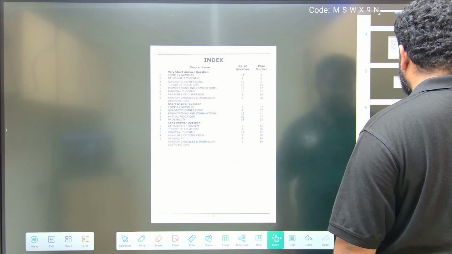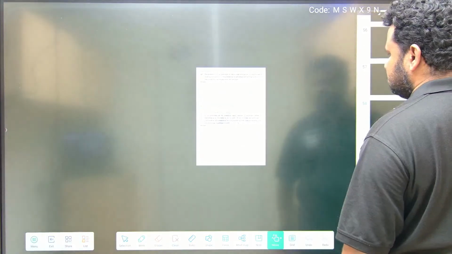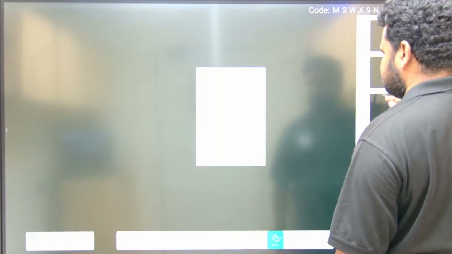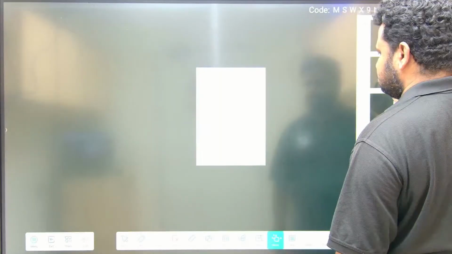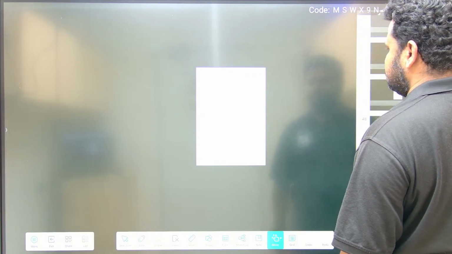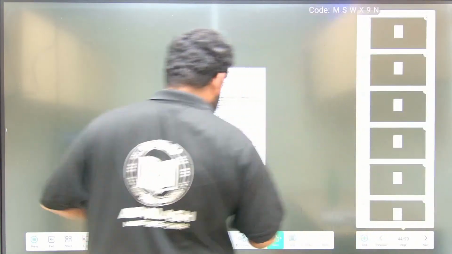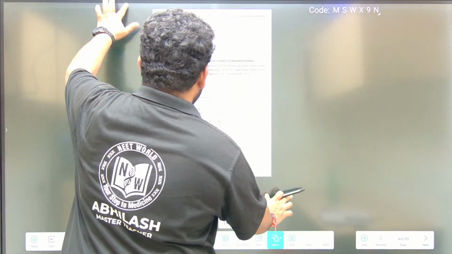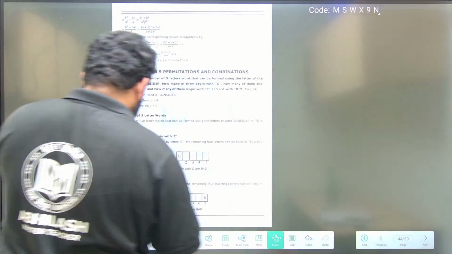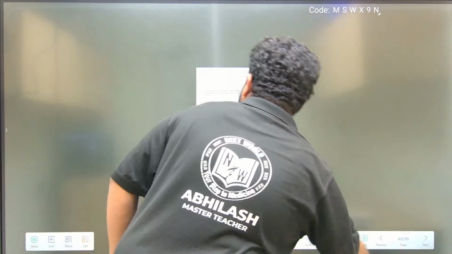Now we will do permutation and combination, and all the important questions will be dealt with. Before this, let us do some questions in proper order so that you understand the concept and build over it.